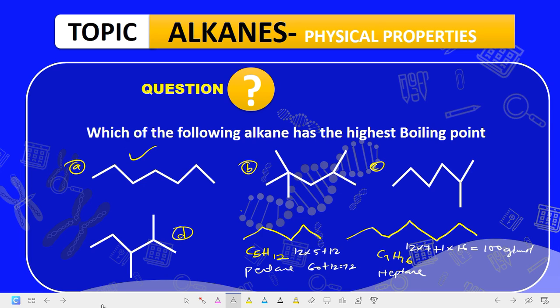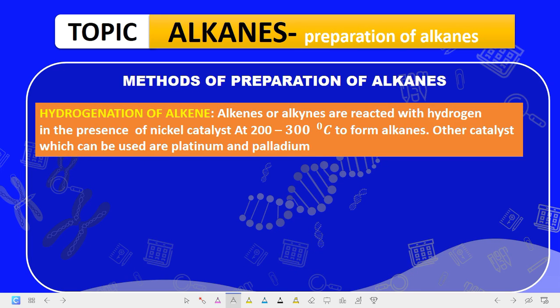Okay, now let's proceed. Let's talk about the methods of preparation of alkanes. Now we have the first one here, which is hydrogenation of alkenes. That's the first method. Now alkenes or alkynes are reacted with hydrogen in the presence of nickel catalyst at 200 to 300 degrees Celsius to form alkanes. Other catalysts which can be used are platinum and palladium.